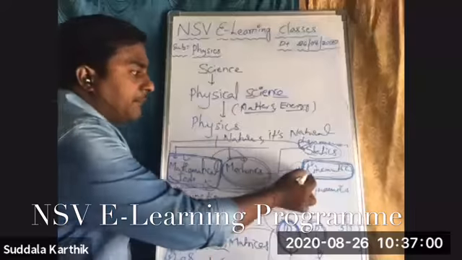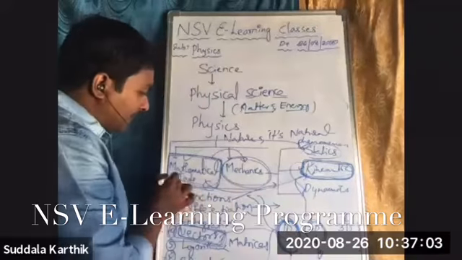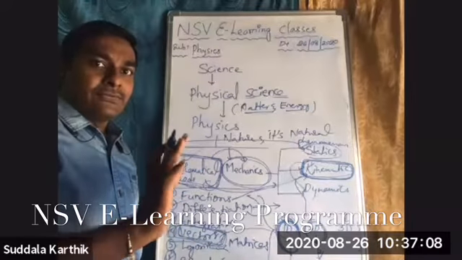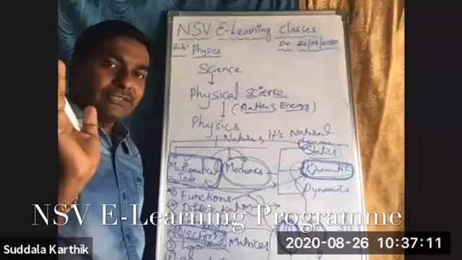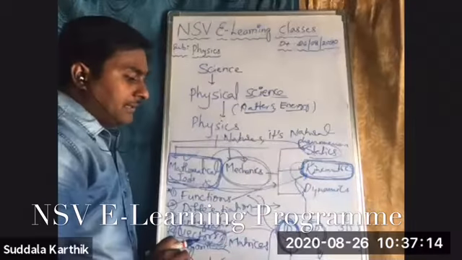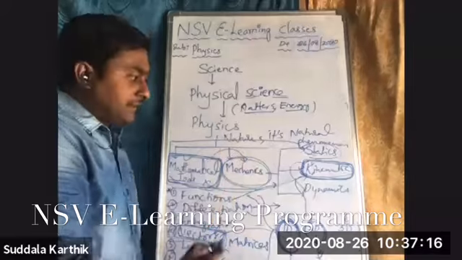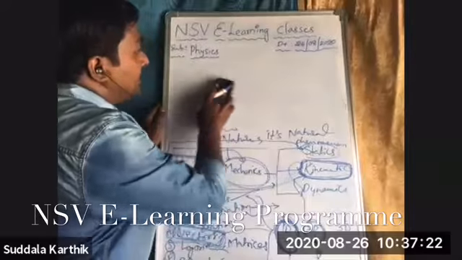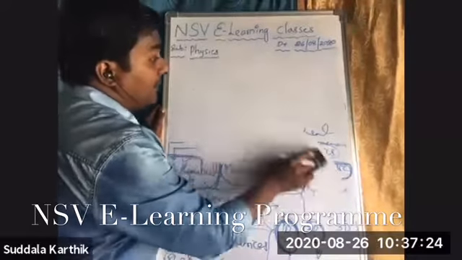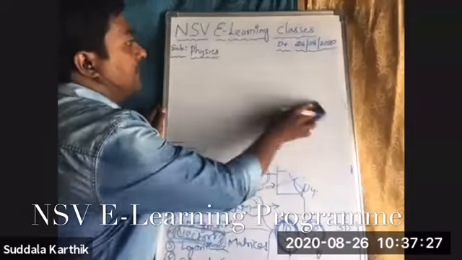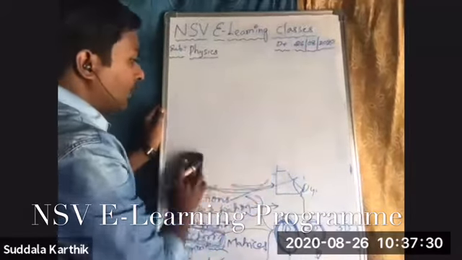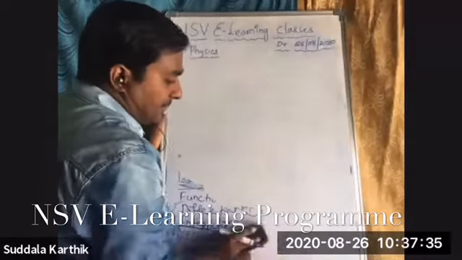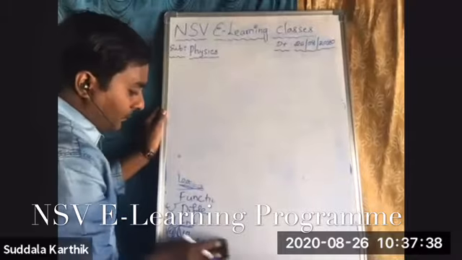That's why I have explained this topic, 1D motion and mathematical tools, combinedly. Around 40 to 45 classes I have taken. This is a very, very important thing, so that's why I'm explaining these things. This much of the subject we have completed through online classes only, through this NSV e-learning program. So it is very helpful to you.